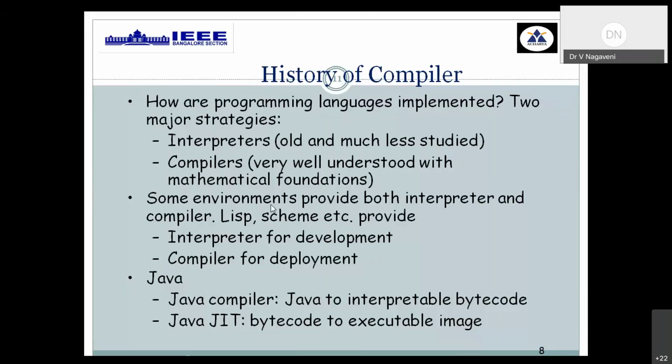Okay, now, so you are using both the technology as and when it is required. And we have one of the object-oriented languages called Java, wherein we again use both compilation and interpretation. So hence it is called a hybrid compiler. So hence we need to now know the difference between compiler and interpreter. Before that, we need to know the definition of compiler first. So some languages are completely dedicated to compilation, and some languages are completely scripted. All scripting languages are completely dedicated to the interpretation process, and some languages use both the technologies.